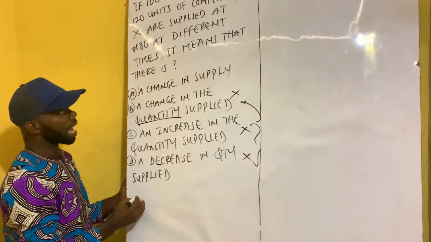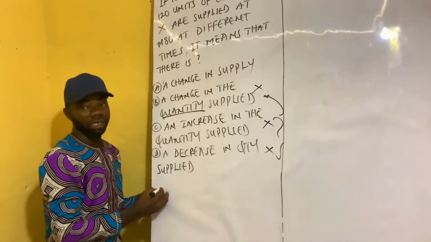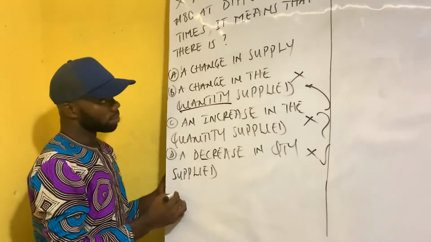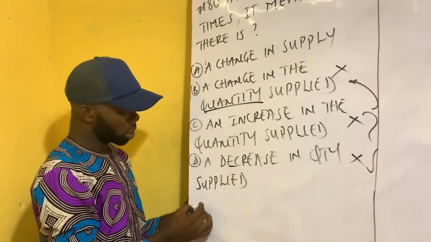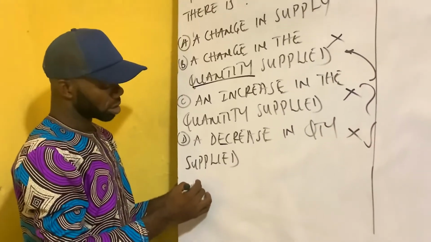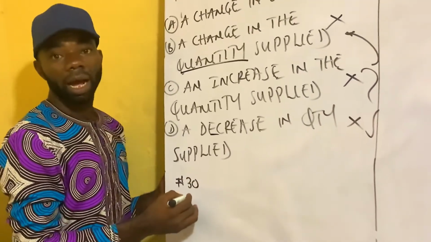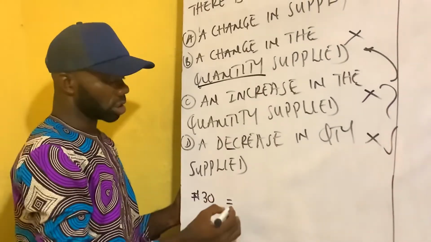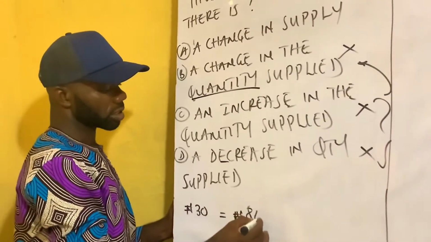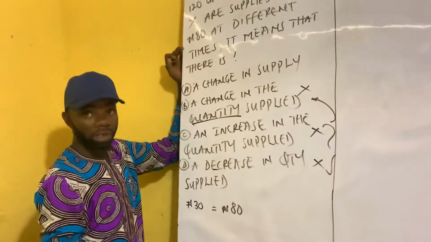Alright, so we consider a producer, for example, who at the point when hoes and cutlasses are being used, spends 30 naira to produce a unit of the commodity. Then he goes to the market and sells at 80 naira per unit.